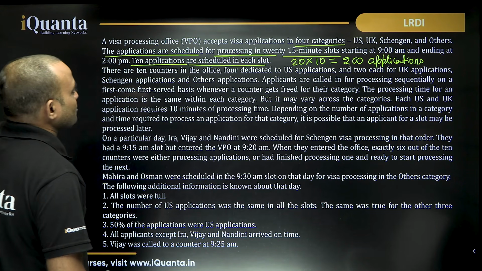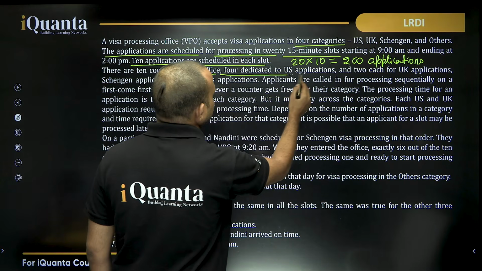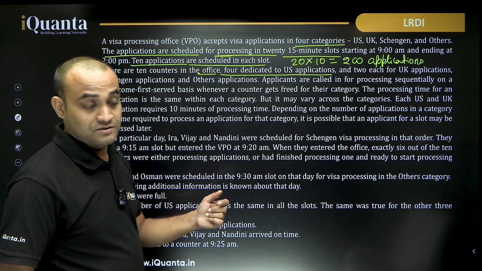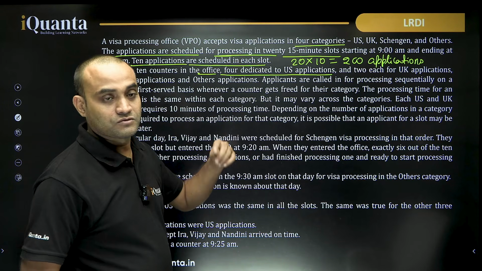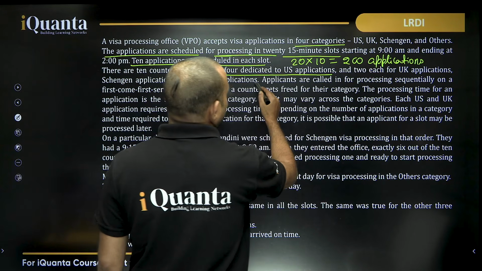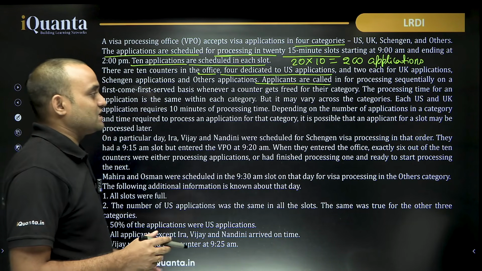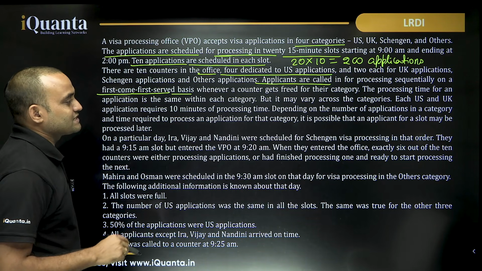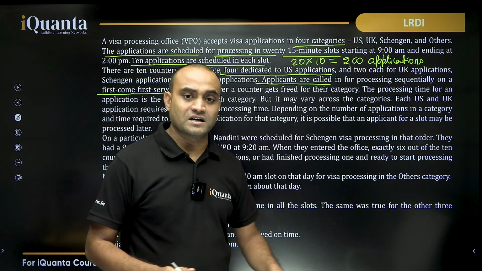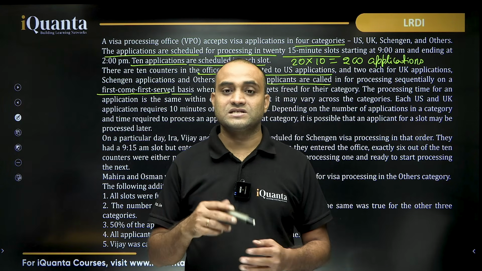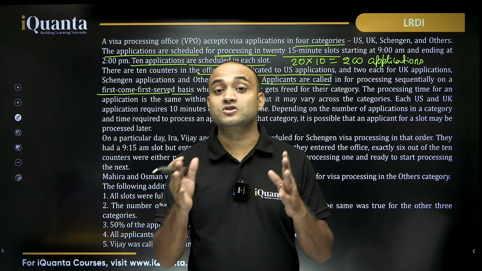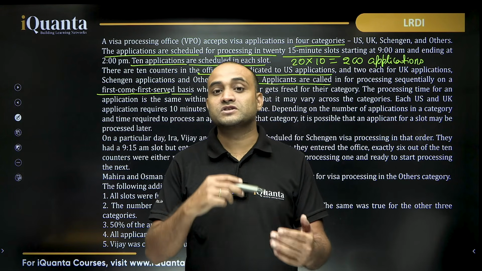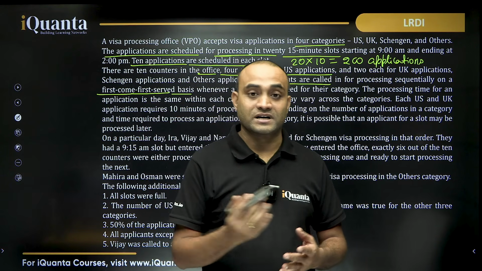Let's say there are 10 counters in the office, 4 dedicated to US applications and 2 each for UK, Schengen and others applications. So 2 plus 2 plus 2, 6 and 4, a total of 10 counters. Applicants are called in for processing sequentially on a first come, first served basis whenever a counter gets freed for their category. So it doesn't matter if 2 people are arriving at the same time in the same slot, but if a counter is not available, then one of them will have to wait and they will be served later, even if they arrived on time.